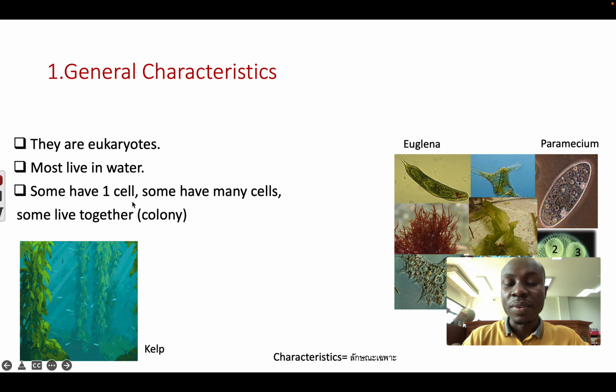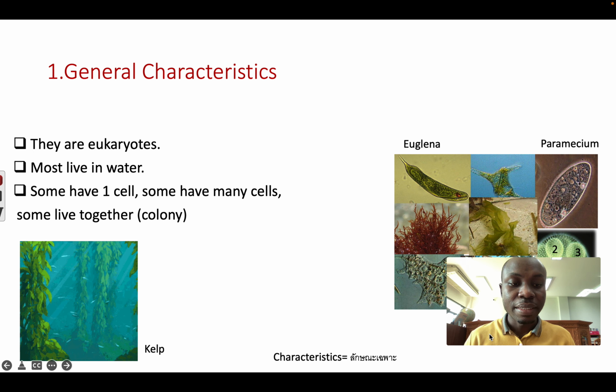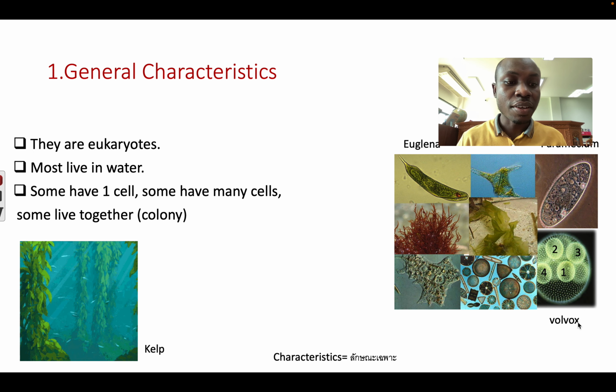Some of them have one cell, like this euglena and paramecium, and some of them have many cells, like this kelp, which lives underwater. It looks like a plant, but it is a kelp. And some of them live together in a colony, like these volvox. Okay, you have different cells living together.